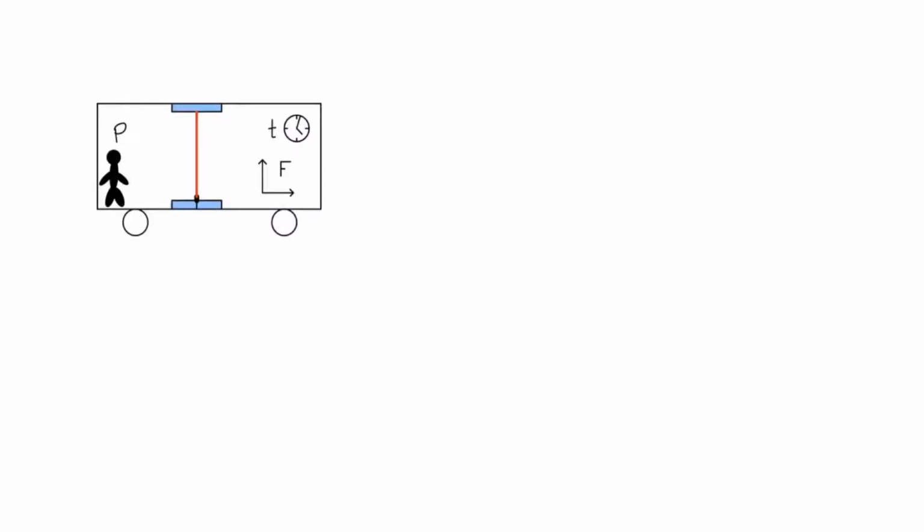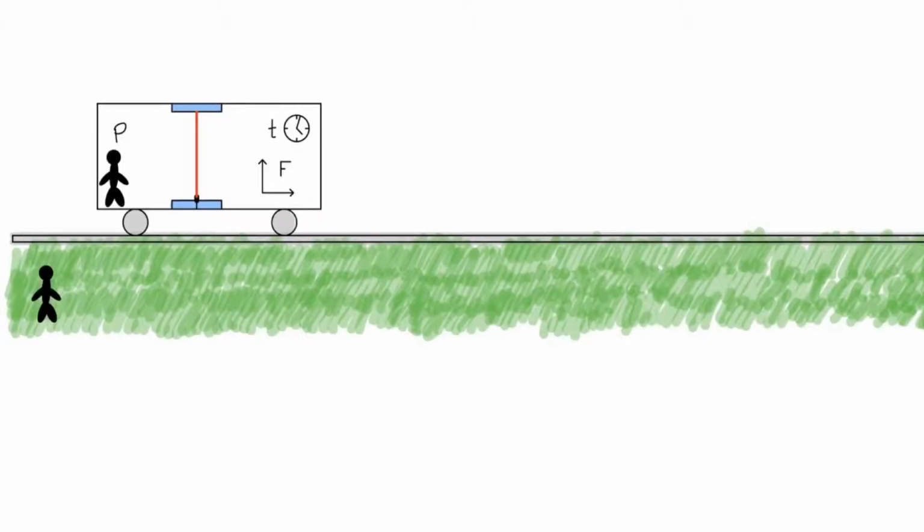We then imagine a guy standing in the grass just outside the train car. We call him P prime. P prime also has a reference frame, which we call f prime. This frame of reference has a time of its own that we call t prime.